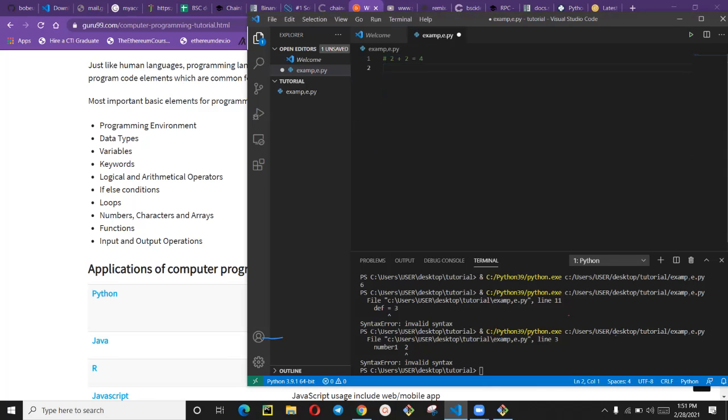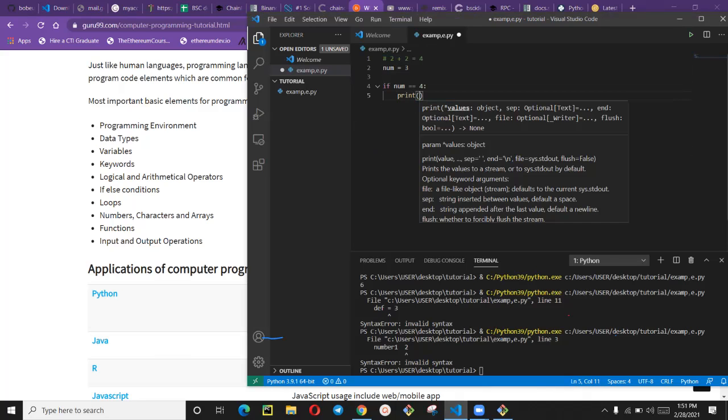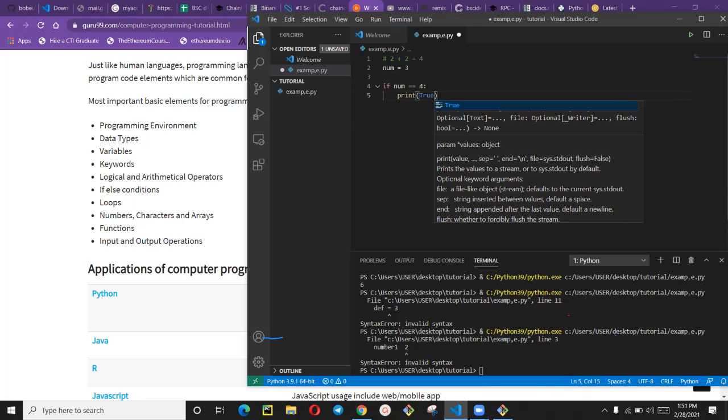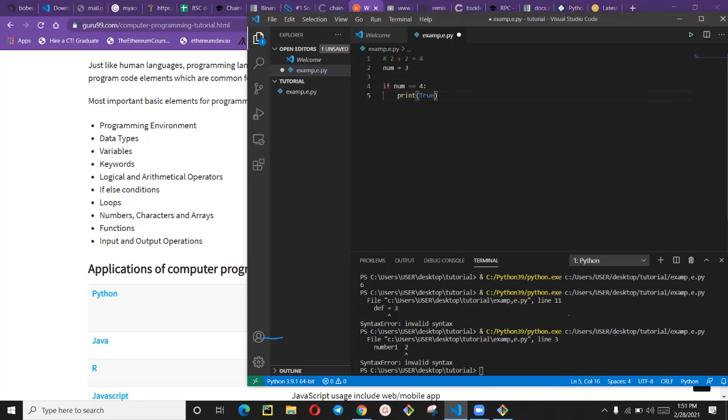Okay, I'm going to say number is equal to 3. Okay, so I'll now say if number is equal to 4, if number is equal to 4, I'll now say print true. Okay, so now look at it now.